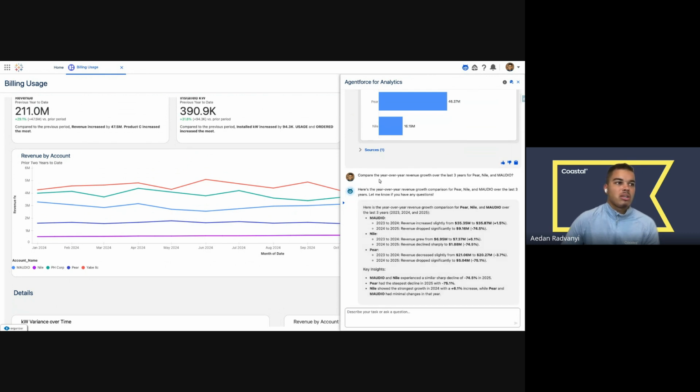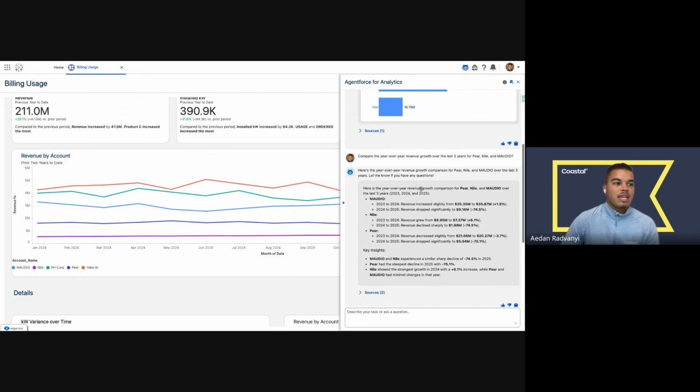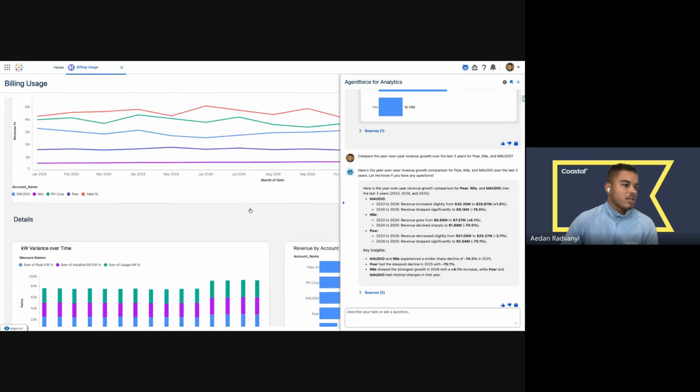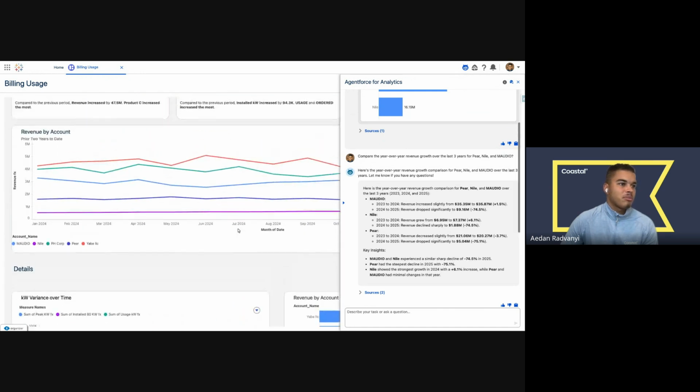So my next question might be, okay, I see the top level numbers, but what's the year-over-year growth for the last 3 years for these 3 accounts? And again, I get well-formatted data. I can see how the revenue has trended for these 3 accounts, and I can get key insights as well as this kind of detailed data. I get a summary. But all of that could potentially be answered in this dashboard, right? This is aggregated data at the account level. I have the information here.